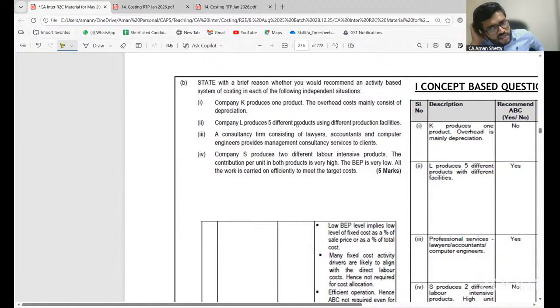A consultancy firm consists of lawyers, accountants, and computer engineers. It provides management consultancy services. So for services, can I use ABC? Yes, I can use it if required. Did you understand?